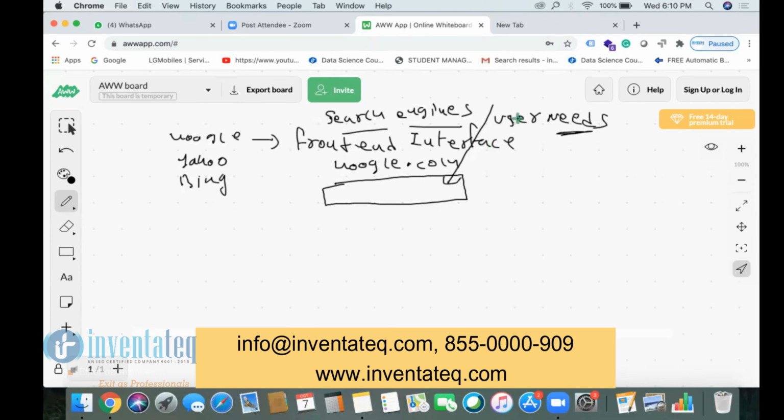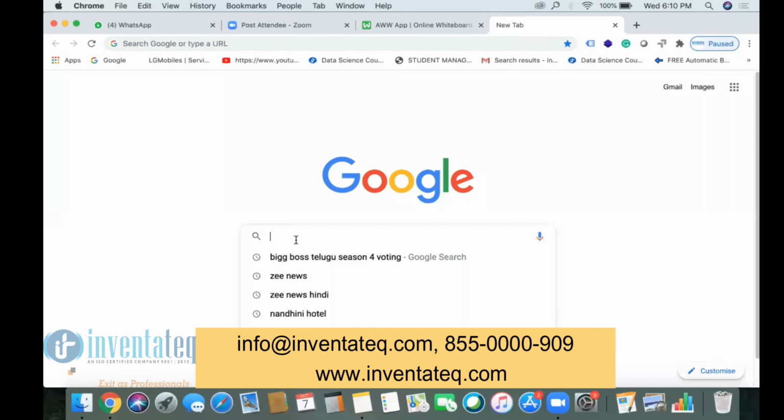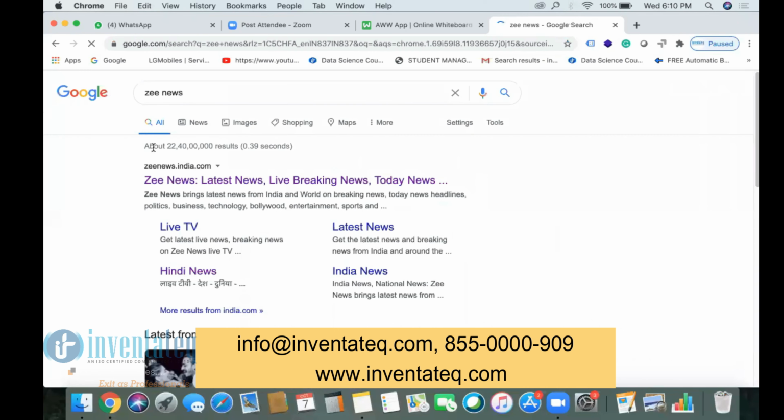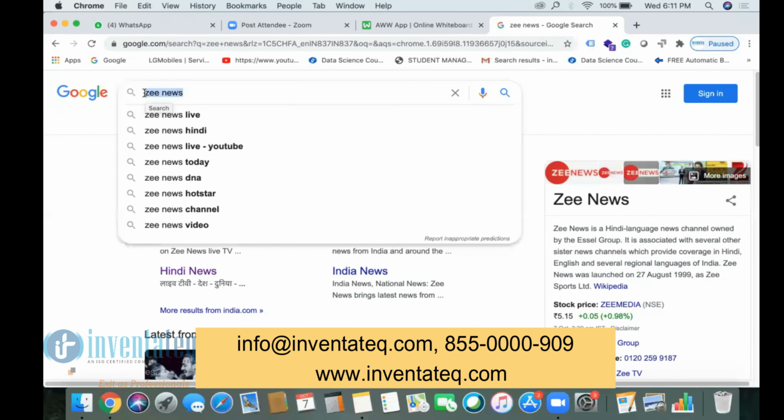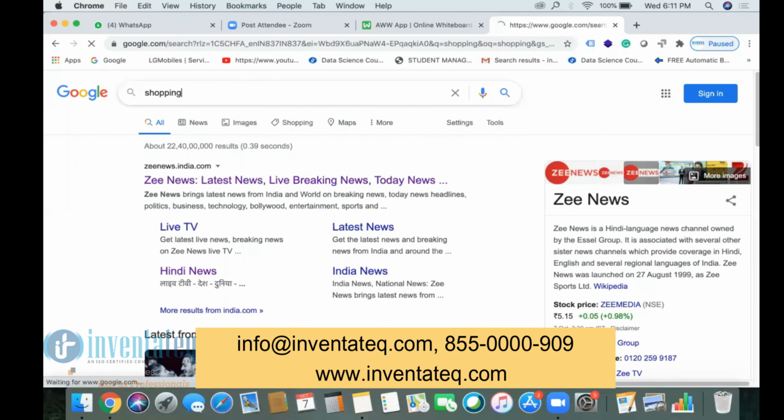Whatever the user types in the search box, technically we call that a keyword. Suppose I search for something called Gnews. This text Gnews is called a keyword. Suppose I searched for shopping.